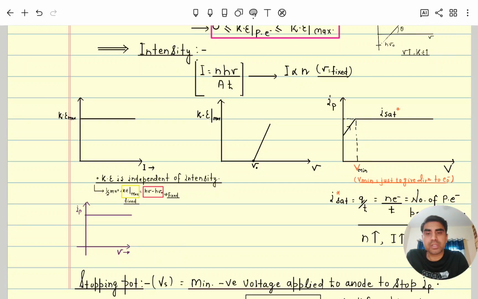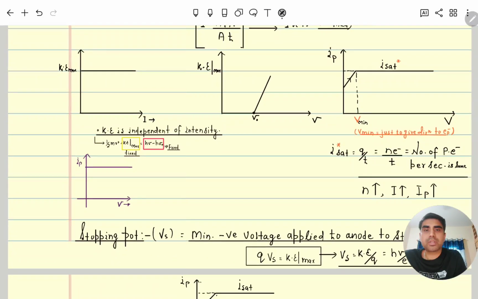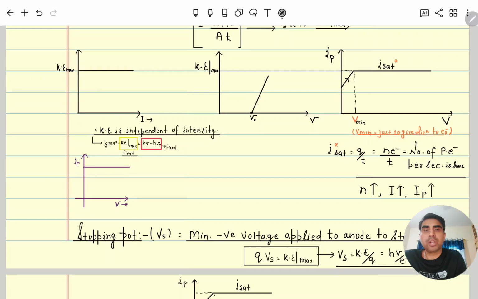Now here we will discuss some graphs related to this topic. It's very important. In physics also you have studied, it will help you a lot. So let's first see kinetic energy versus intensity. As intensity is increasing, means the number of photons is increasing, so intensity will increase, but kinetic energy will not increase.